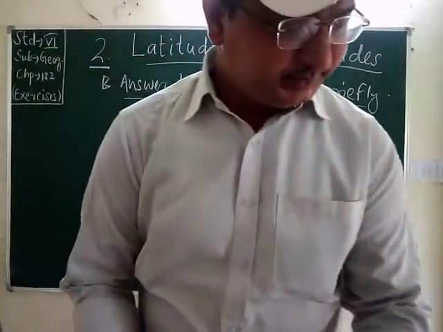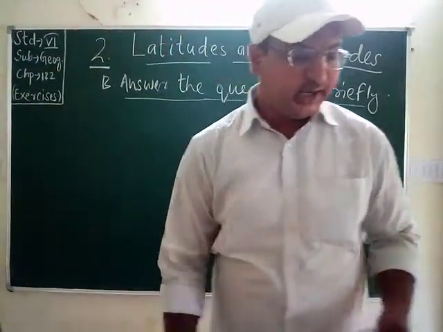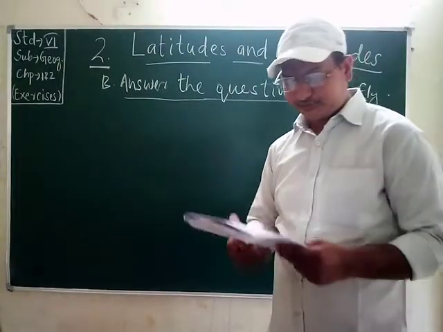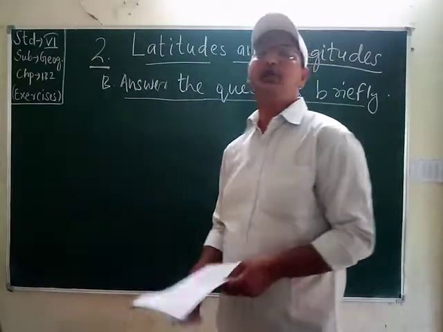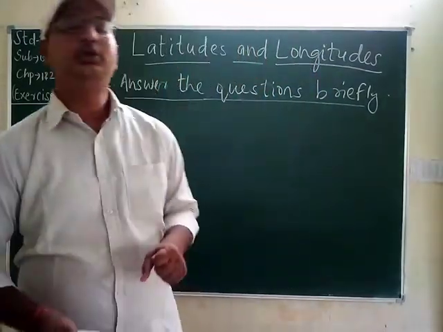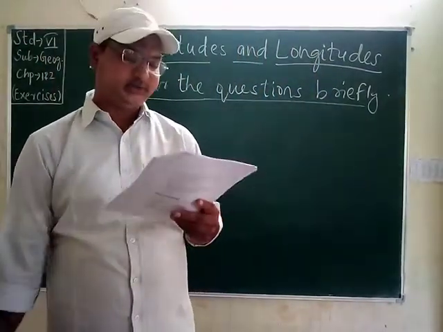The first one is: what are the end points of the earth called? The answer is: the two end points of the earth are called the North Pole and the South Pole, in the north and south directions respectively.